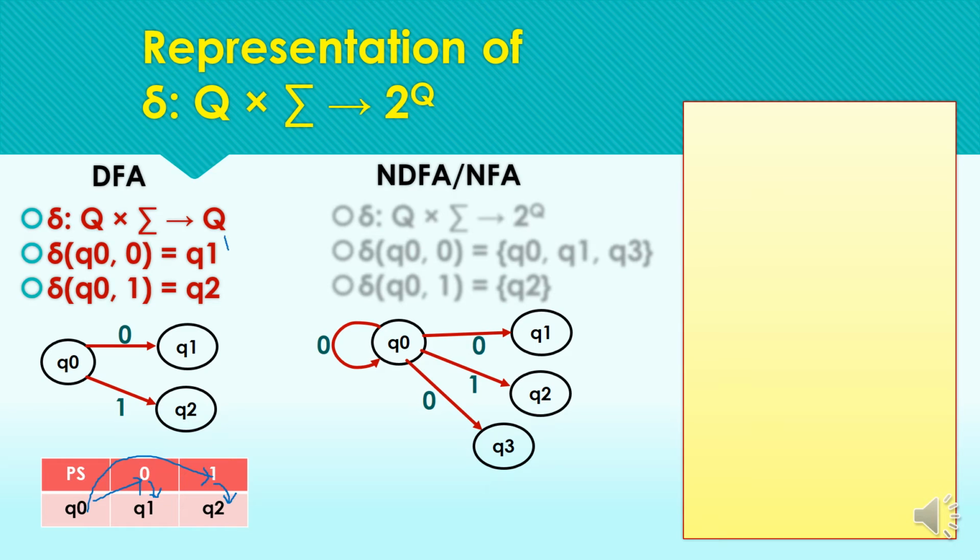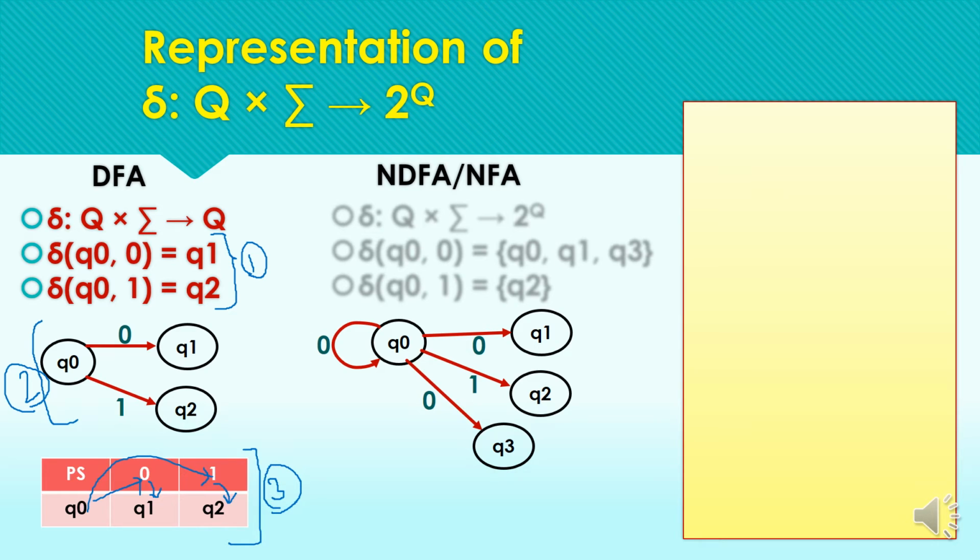Either we write the transition functions like this in one notation, or we draw the transition diagram, which is another representation, or we write the transition table like this, which is the third representation of the same information.